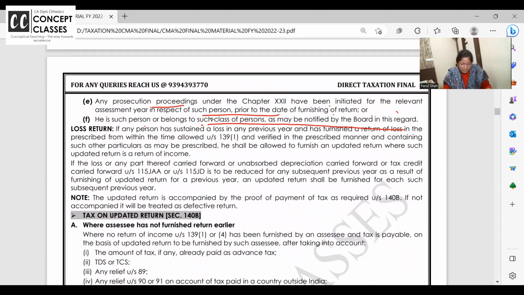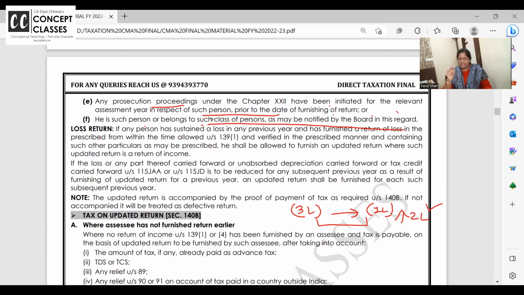Now, for a loss return, can you go for an updated return? Answer is yes, but you have to decrease the loss. If the loss was 3 lakh, and now you want to file the updated return and make it 1 lakh, obviously you are increasing the income by 2 lakh, no? Can you file an updated return? Answer is yes. There's a twist here.